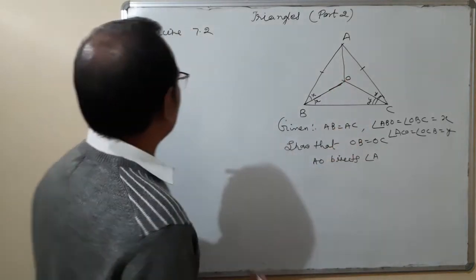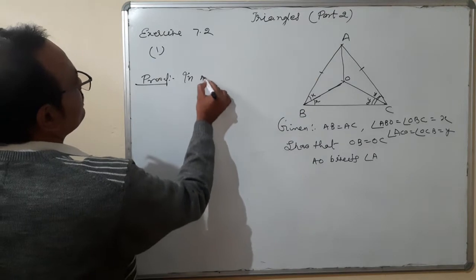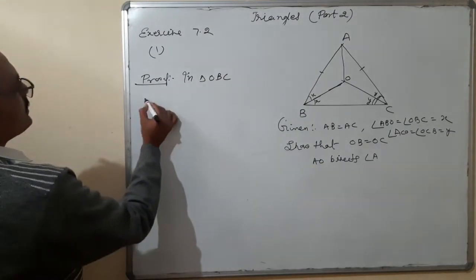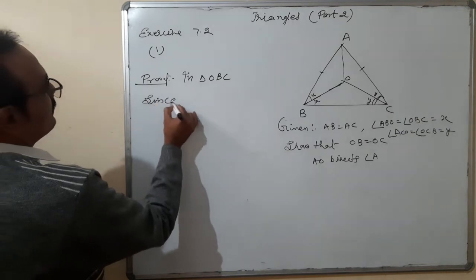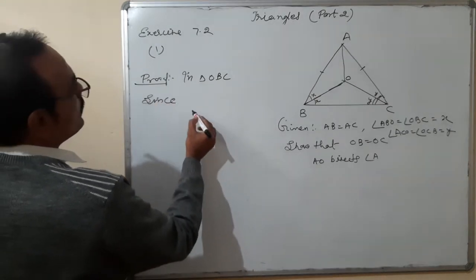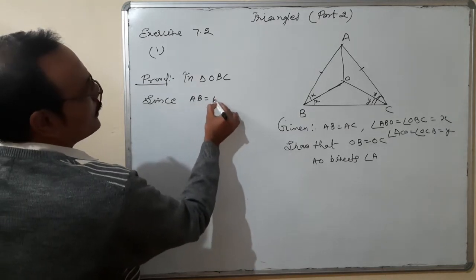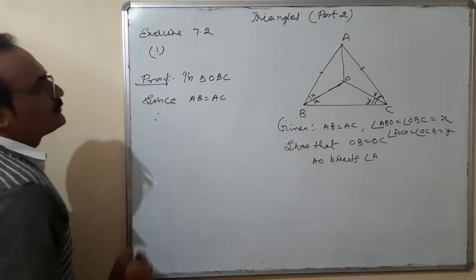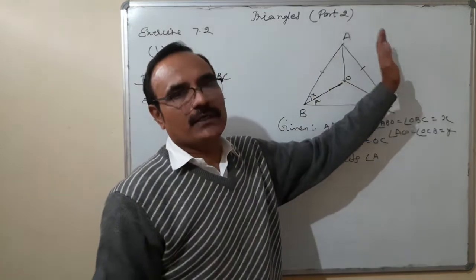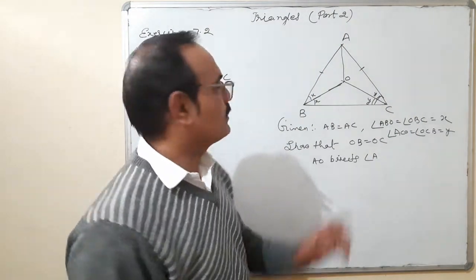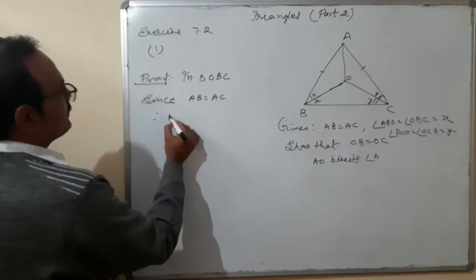So in triangle OBC, since AB is equal to AC, therefore angles opposite to equal sides of a triangle are equal. So angle B is equal to angle C.